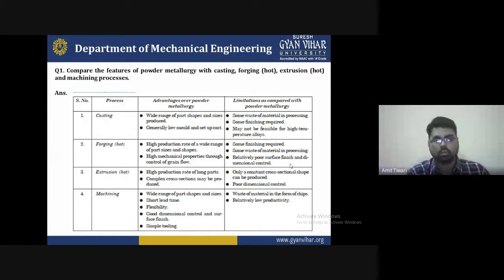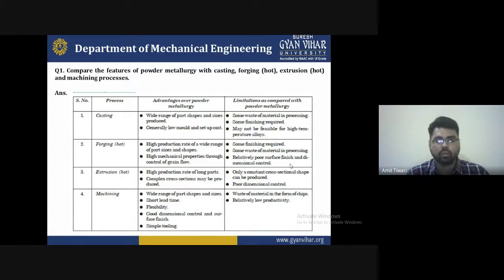So today we are discussing question number one. The question is: compare the features of powder metrology with casting, forging that is hot forging, extrusion that is hot extrusion, and machining process. So we are discussing some basic features, the comparison related to forging, casting, extrusion, and machining process. These are all different from each other, so what is the difference between them?